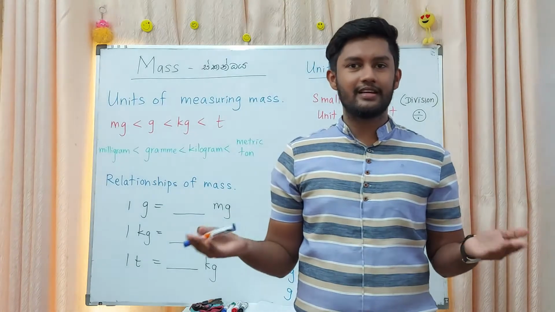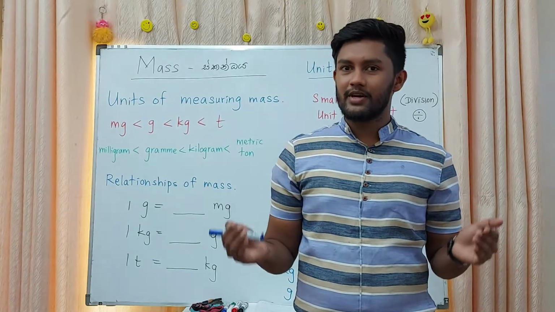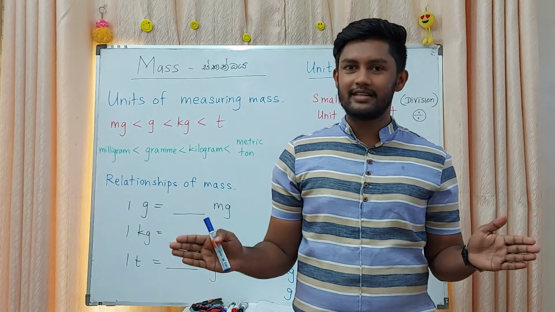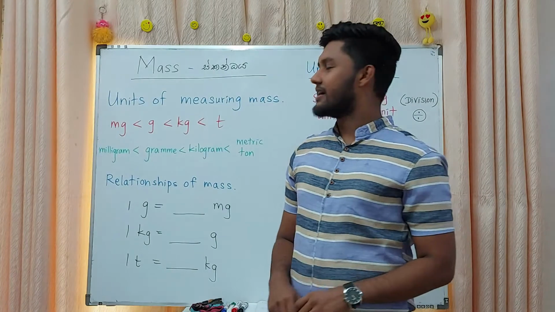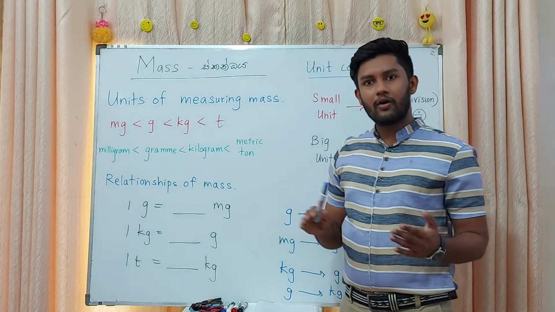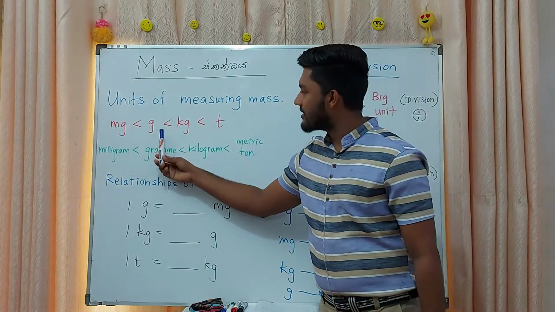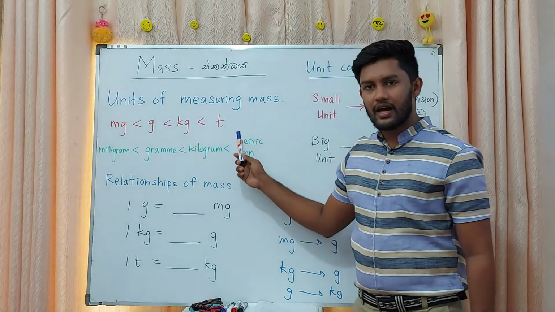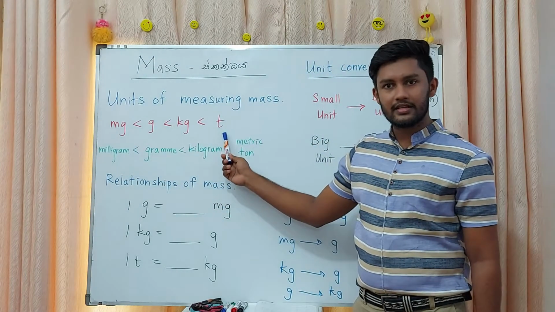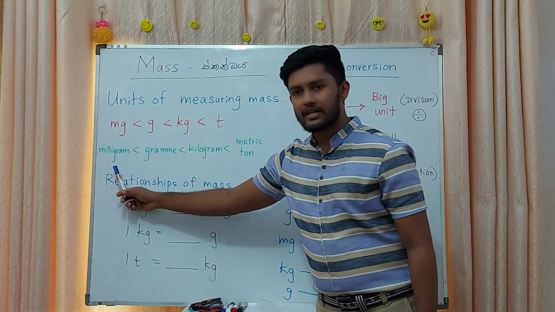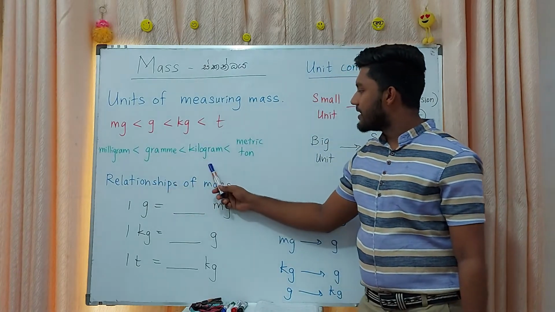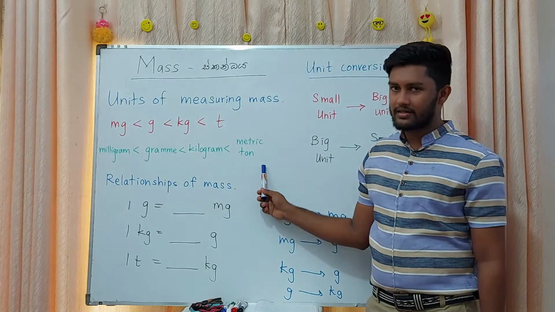After that we are learning the units of measuring mass. Then here milligram is the smallest unit. After that grams, kilograms and metric tons. This is the symbol of these units. And when we move on to the words, milligram, gram, kilogram and metric ton, right?